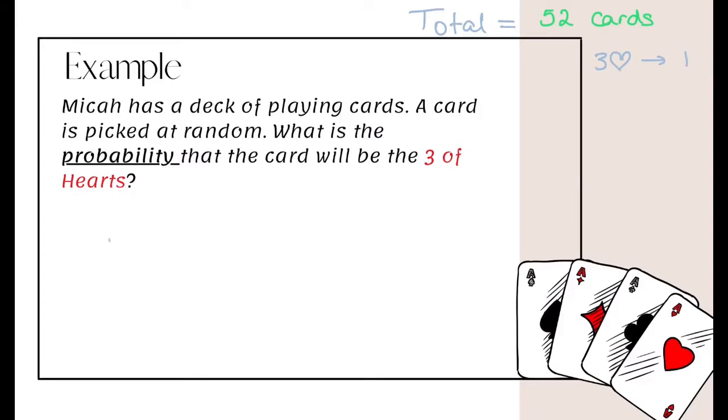So the probability, and we use this notation, so we put P and then in brackets we put what we're looking for. So the probability of the 3 of hearts is going to be 1 out of all the cards, which is 52. Okay, if I wanted to know what is the probability of getting the 6 of diamonds, again, it's only 1 card that is the 6 of diamonds out of all the cards, which is 52.